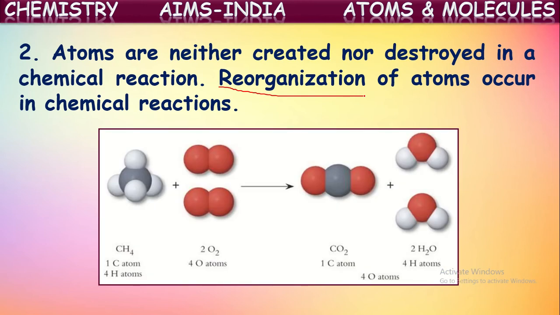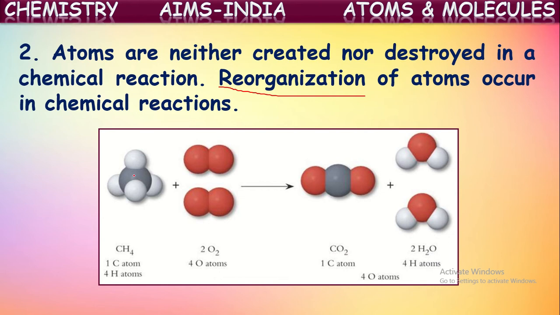See here, one example of a chemical reaction is given. In this reaction, the substance is called methane, whose formula is given as CH4. It combines with oxygen to form two different substances called carbon dioxide and water. Now, what is happening here? Simply, burning of methane is occurring to form carbon dioxide and water vapor.